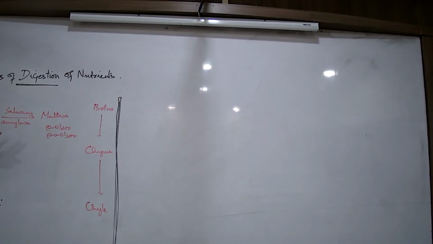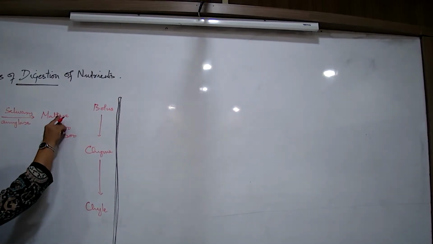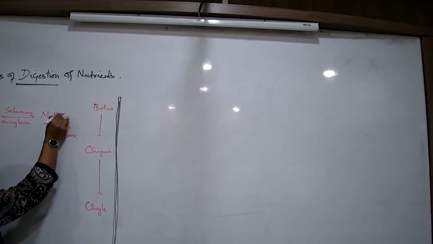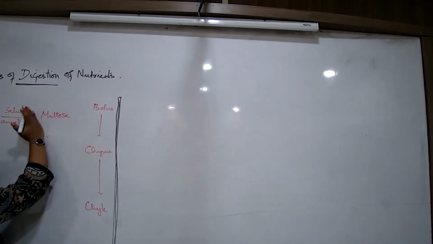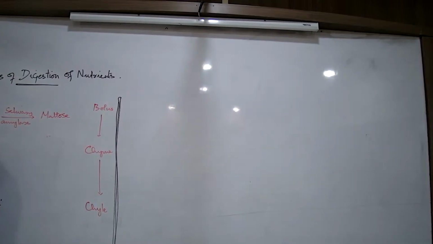That shorter fragment is what we call maltose. What is the difference between starch and maltose? Maltose is comparatively simpler.